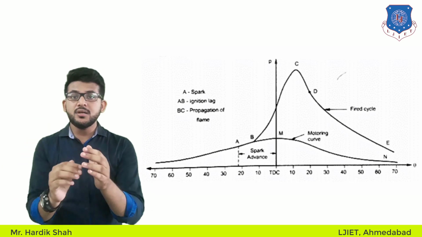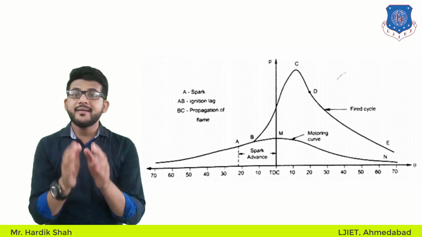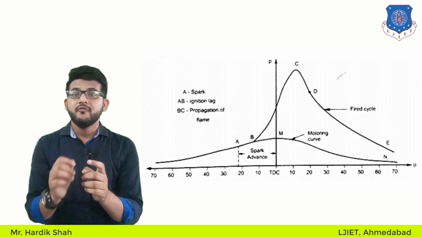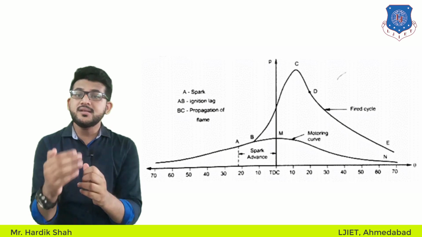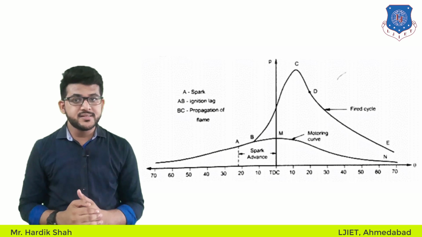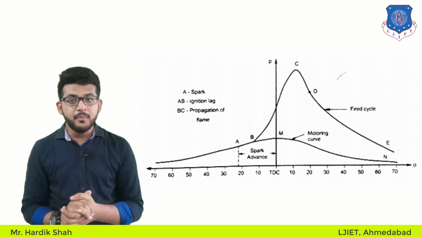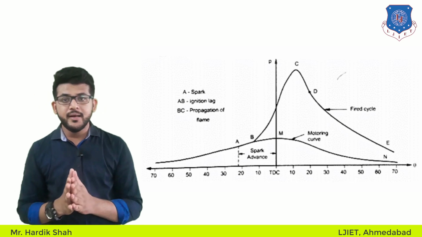So this combustion beyond point C continues during the expansion stroke, and it is called after burning, which represents the third stage of combustion up to point D. The flame velocity decreases during this phase of combustion, and now the flame will disappear, right?